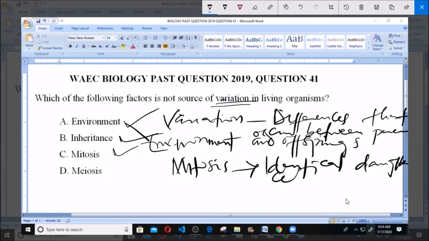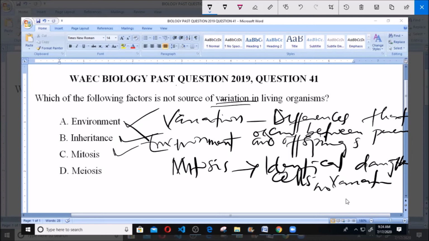When I say identical daughter cells, mitosis gives birth to two cells that are the same. From mitosis, you agree with me that there is no variation, due to the fact that the same organism that was divided will be replicated without any difference.